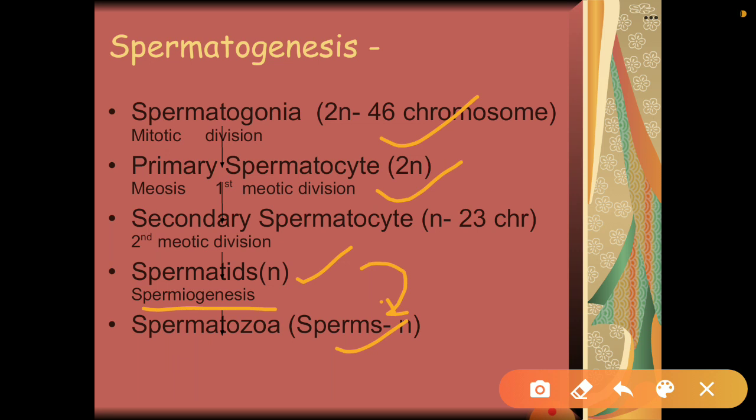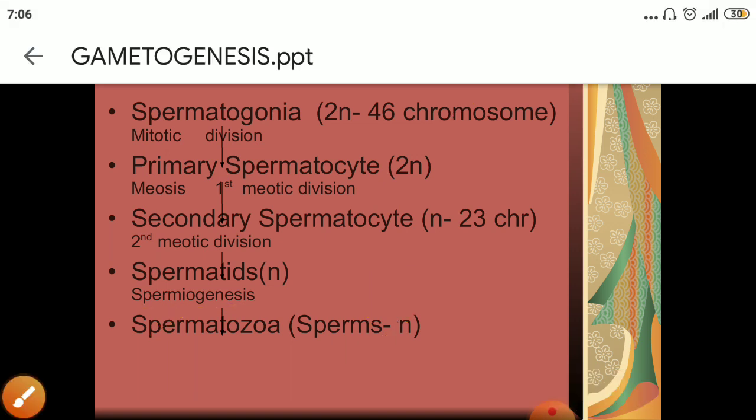So they remain embedded for a certain period of time in Sertoli cells, and finally they are released from seminiferous tubules. The release of sperms from seminiferous tubules is known as spermiation. There are two terms here, always remember. First one is spermiogenesis, that is the transformation of spermatids into spermatozoa, and the release of sperm is known as spermiation. Okay, so these are certain important events.